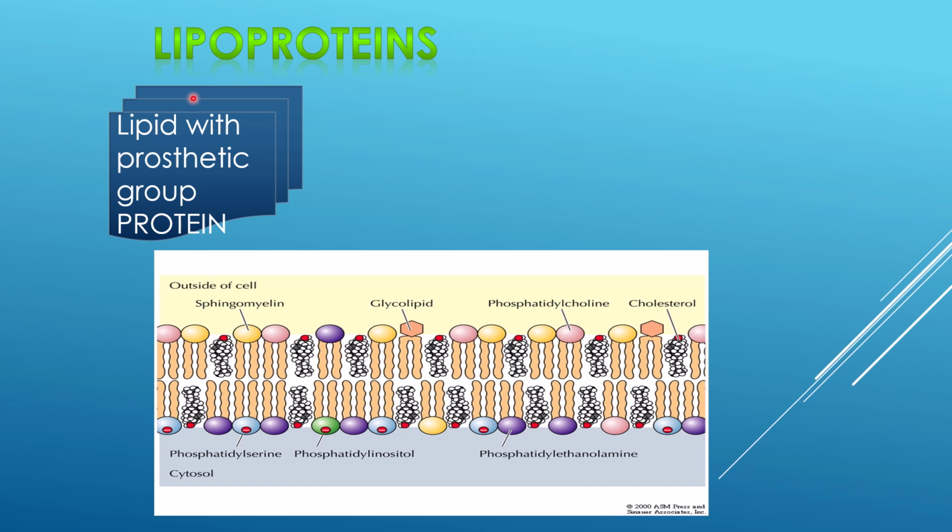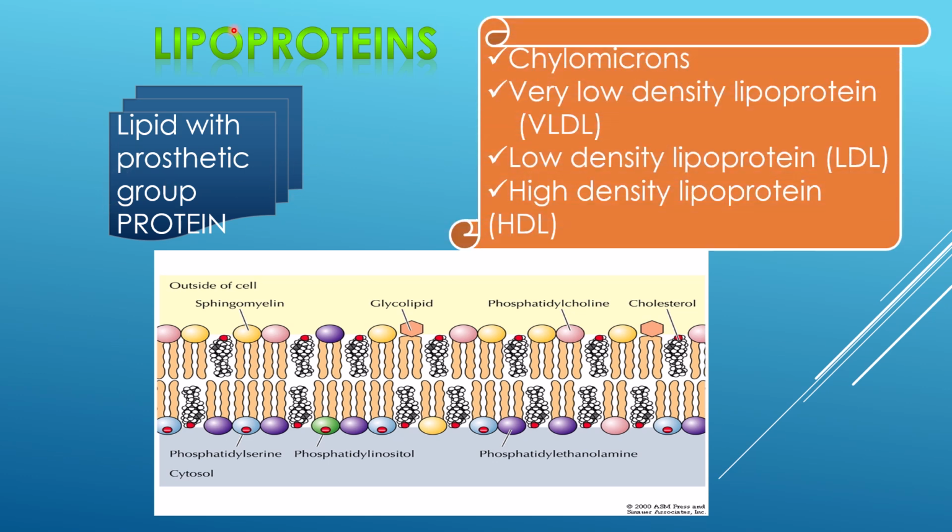Then lipoproteins are the lipids with the prosthetic group as protein. Lipoproteins can be of various types: chylomicron, very low density lipoproteins, low density lipoprotein or LDL, then high density lipoprotein or HDL. All these act as transporters of lipids in the body, because the body's transporting medium is blood, which is aqueous in nature.